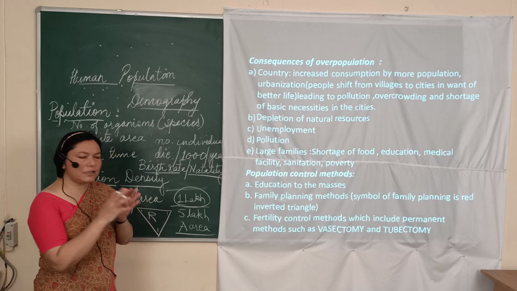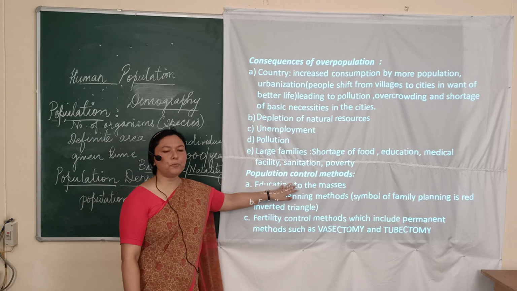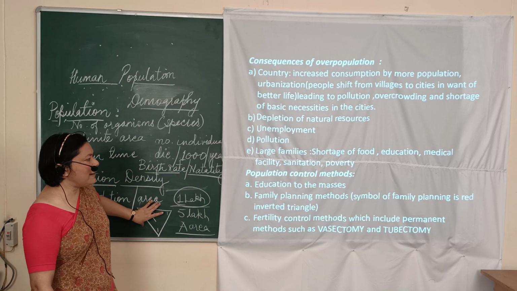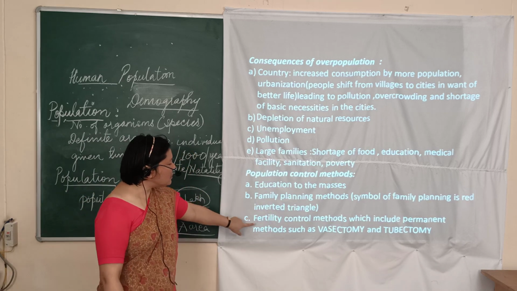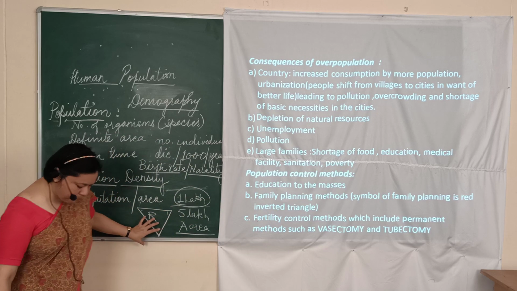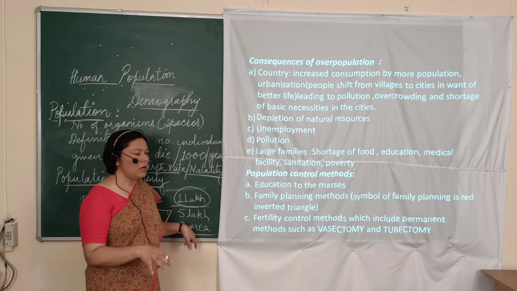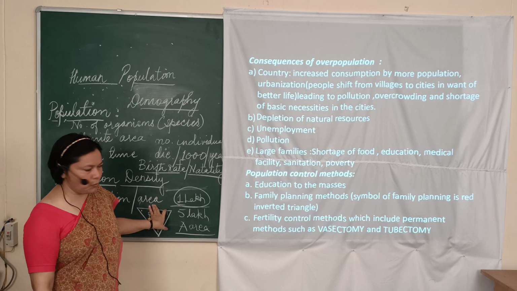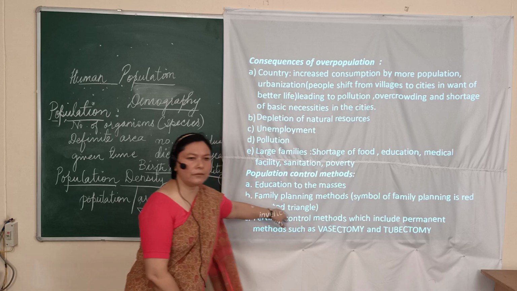So once each and every family decides to have one child, only then can we think about population control in the country. So this is what we talk about, the family planning methods. It's already given there. Then the third is the fertility control methods. Now these are the permanent methods. Permanent methods means the sure methods by which the population can definitely be controlled. There are two methods: vasectomy and tubectomy.